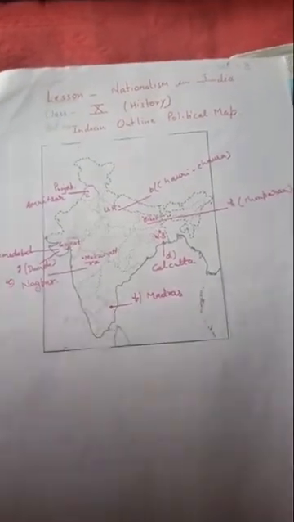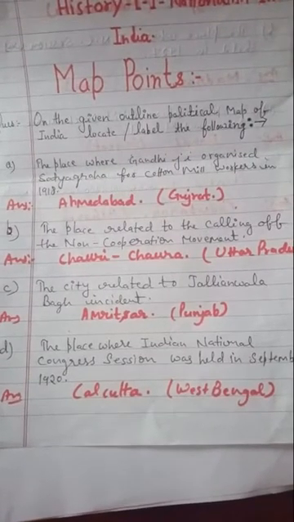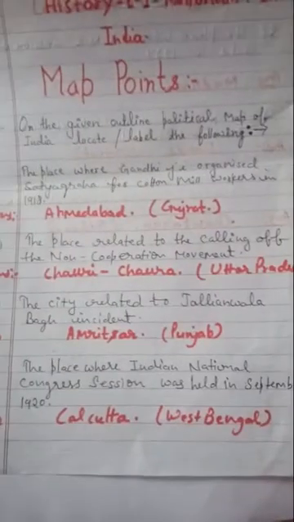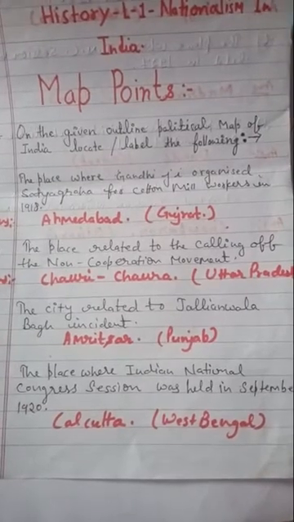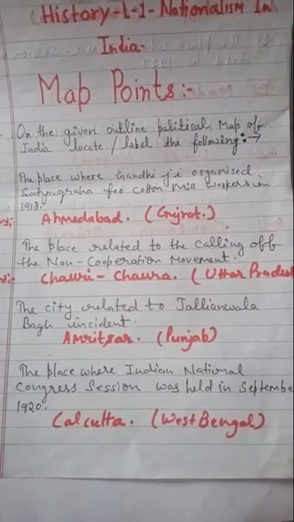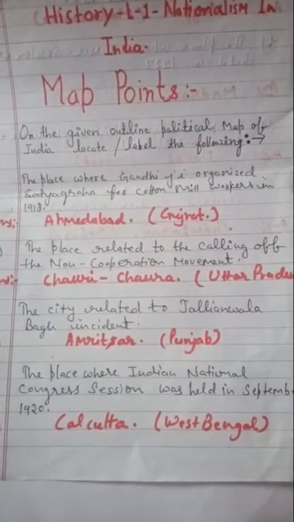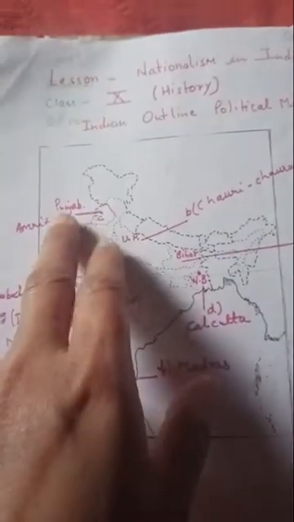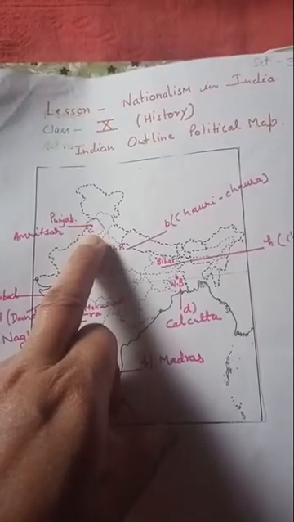Now the next question is: the city related to the Jallianwala Bagh incident. We know that it is in Punjab, it means Amritsar. It has given a city, so you have written the state also, because here your main point is to learn the location, but in the exam you will write down Amritsar, not Punjab. Punjab is just to make you remember in which state this city is located. So your C point will be Punjab, and it is Amritsar, the place where the Jallianwala Bagh incident was held.